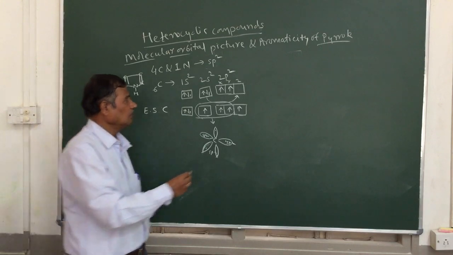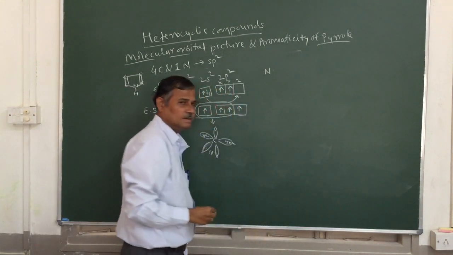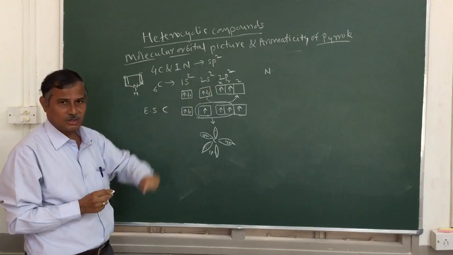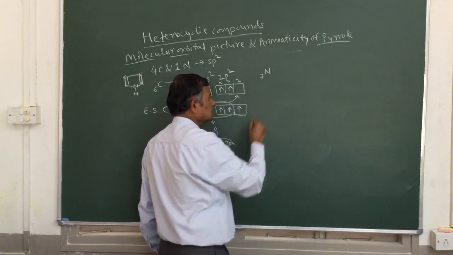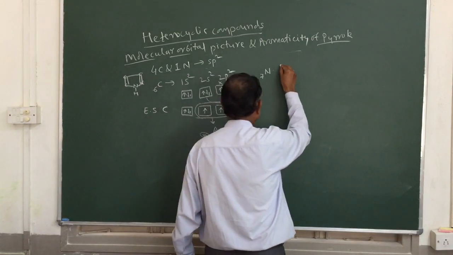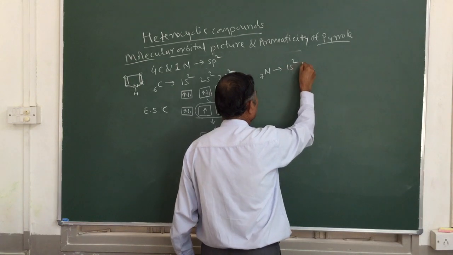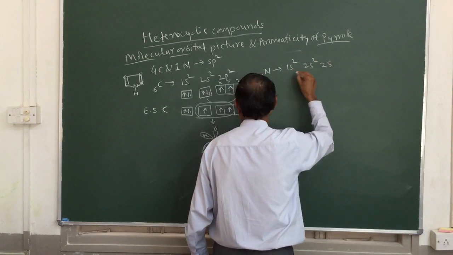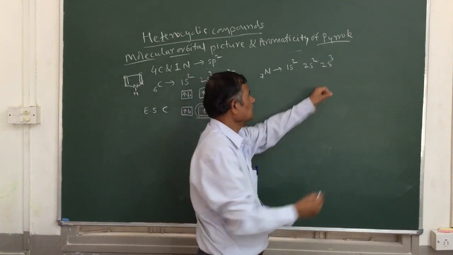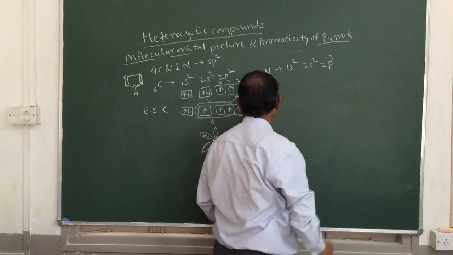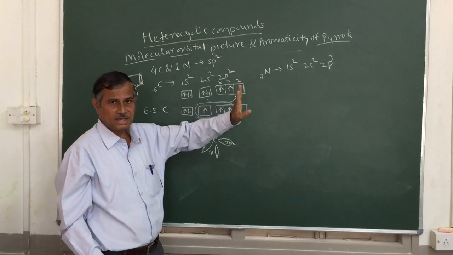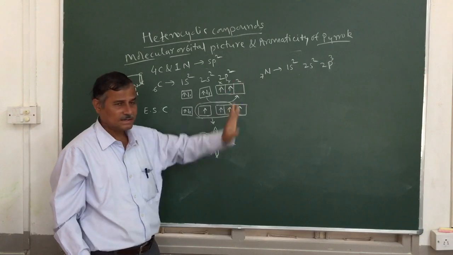Then similarly, we see with respect to the nitrogen. sp2 hybridization in nitrogen, because nitrogen is the one heteroatom present in this pyrrole. Nitrogen has 7 electrons, atomic number 7. So what is the electron configuration? 1s2, 2s2, 2p3, because there are 7 electrons.